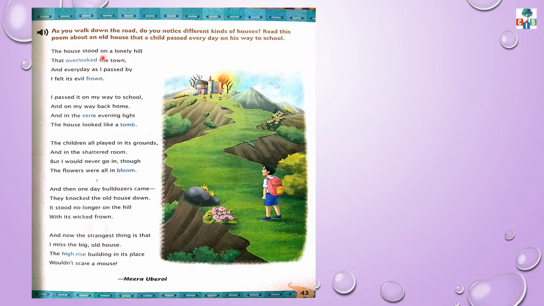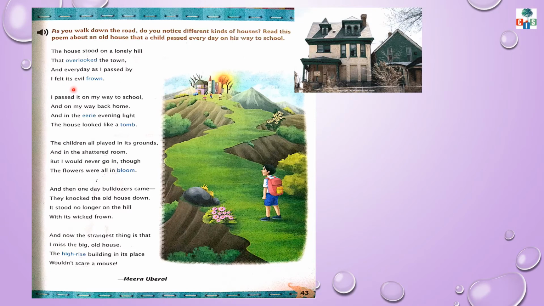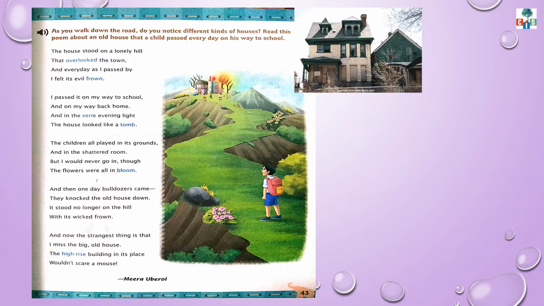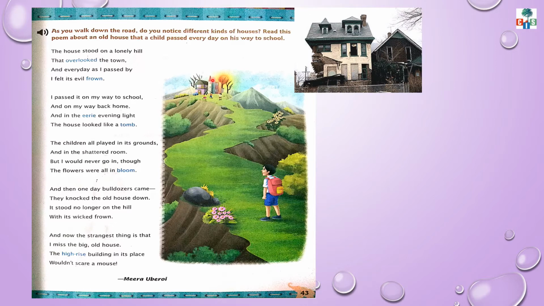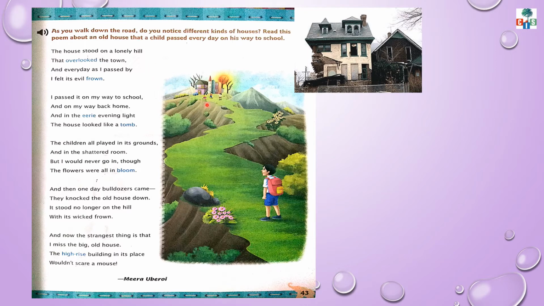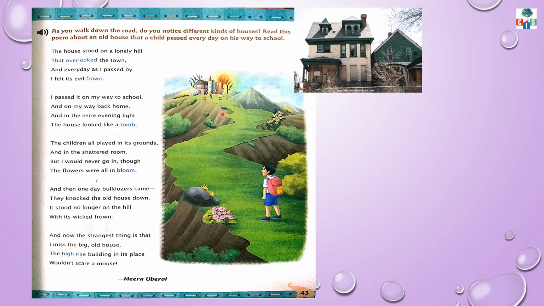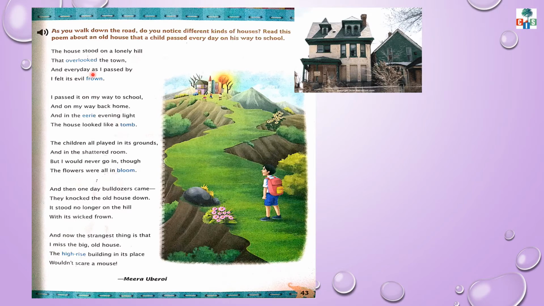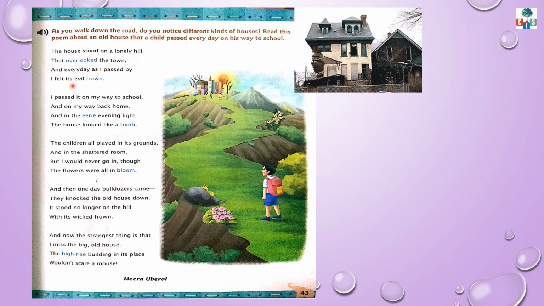The house stood on a lonely hill that overlooked the town, and every day as I passed by, I felt its evil frown. Children, that old house stood on a lonely hill, and from that hill we can overlook the town. Overlooked means able to view something. And every day as I passed by, I felt its evil frown.